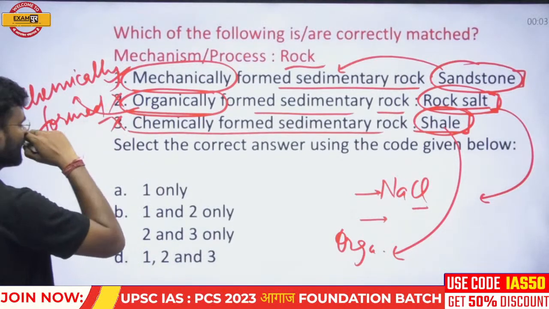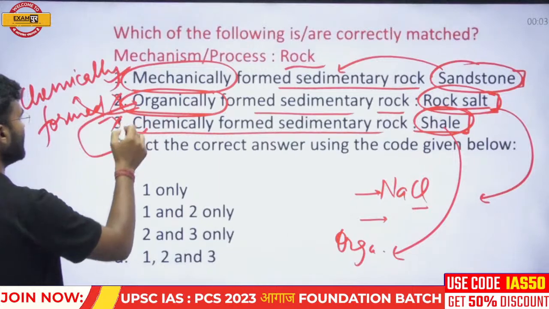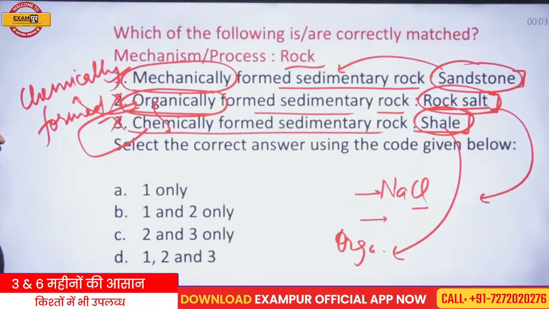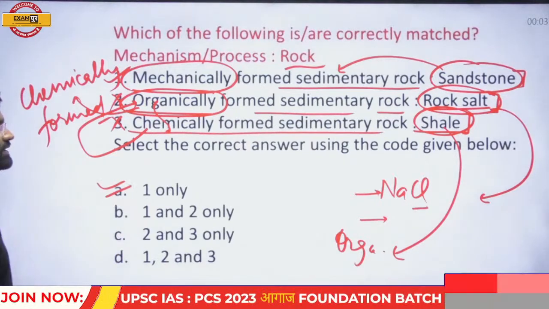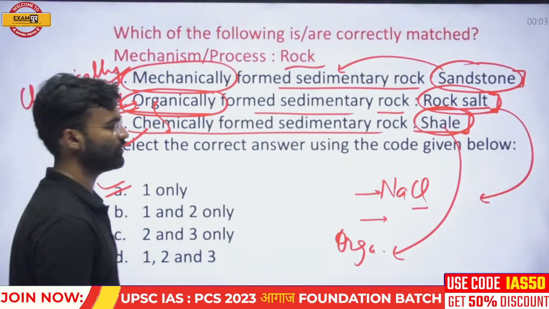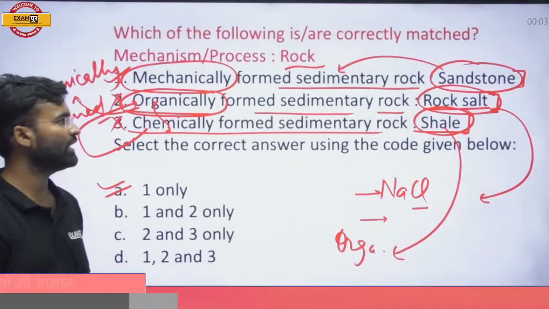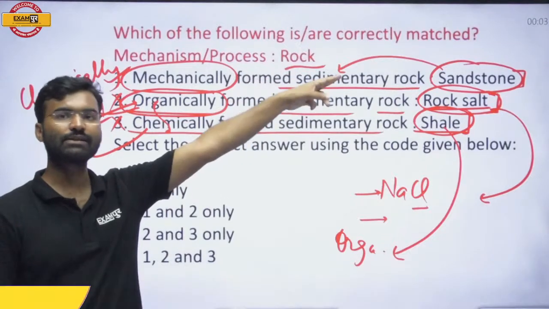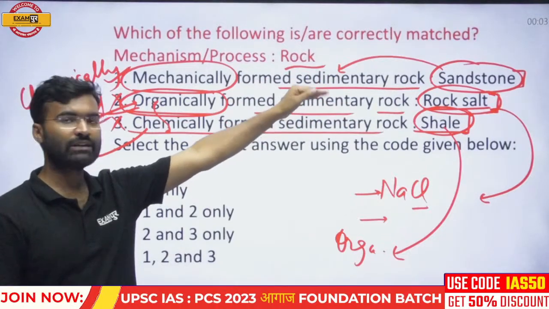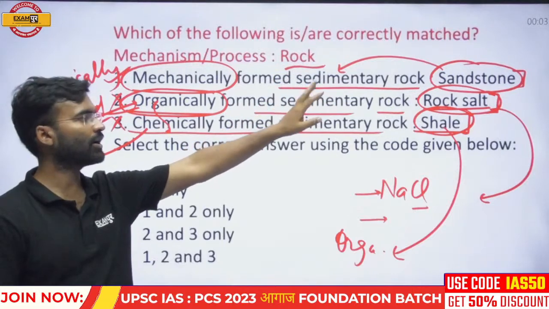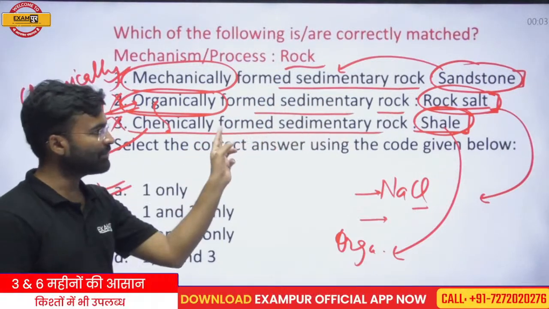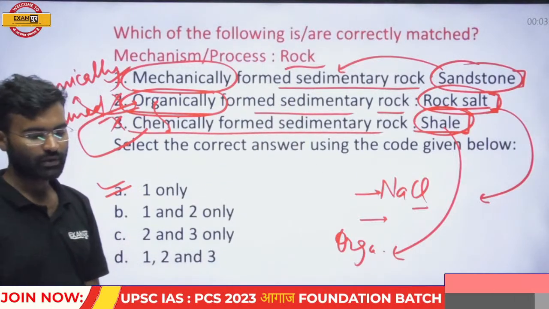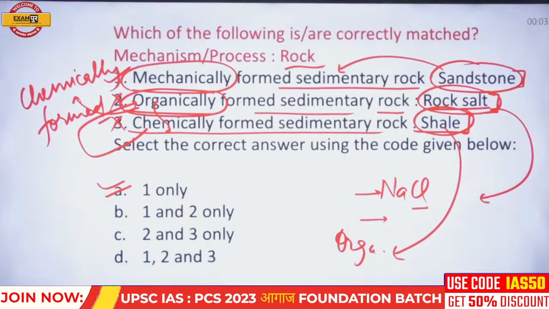The second statement is also not correct. One is organically formed and the other is chemically formed, so the second and third are both wrong. Only one is the correct answer. The mechanically formed sedimentary rock is sandstone, and both the remaining are not correct. Rock salt is chemically formed and shale is organically formed. So only one is the correct answer.